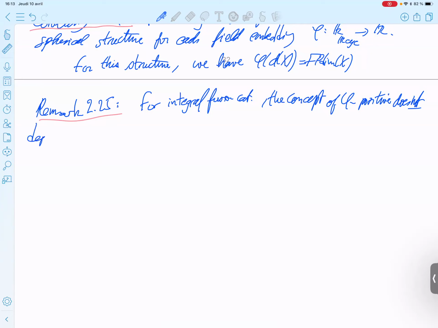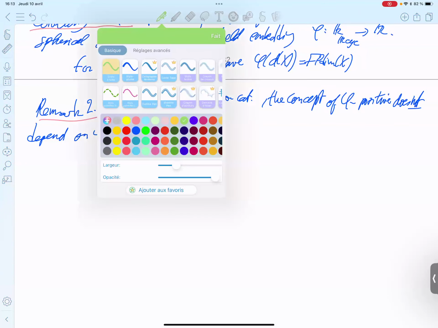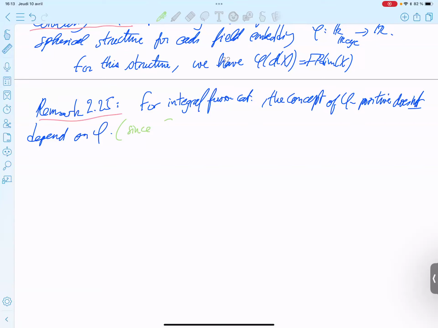It does not depend on phi, since the Galois automorphism restricts, since an integer is invariant by Galois automorphism.